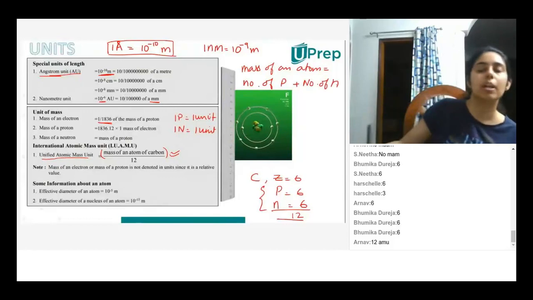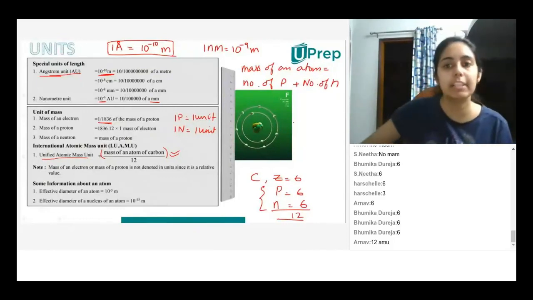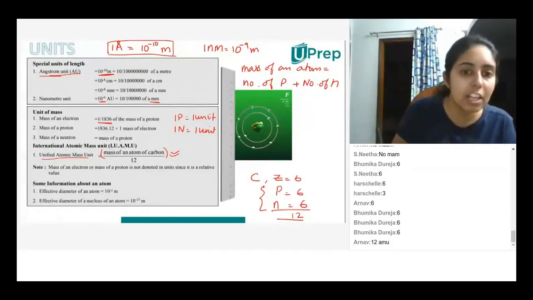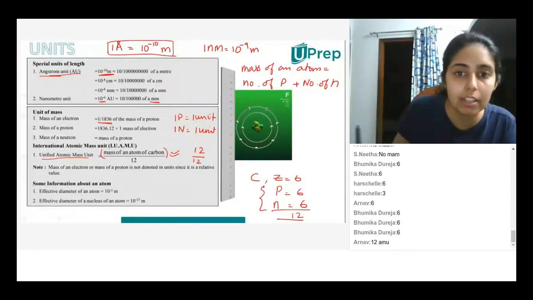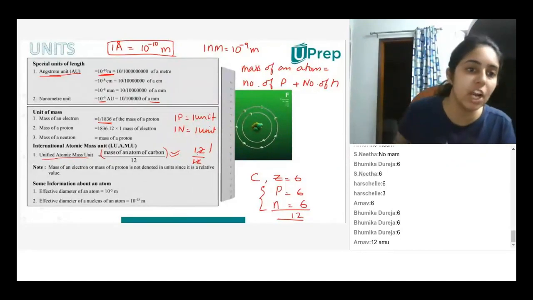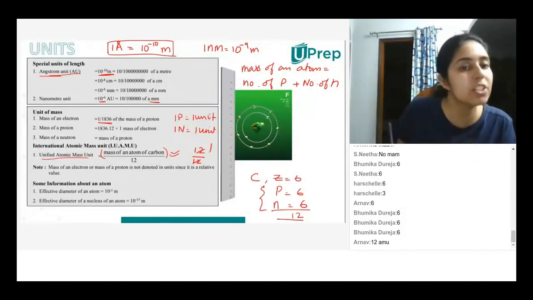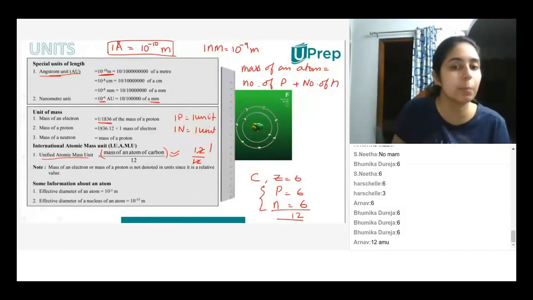So the mass of an atom of carbon is 12, because 6 plus 6 is 12. 12 divided by 12 is equal to 1. So the unified atomic mass unit is given by this formula.